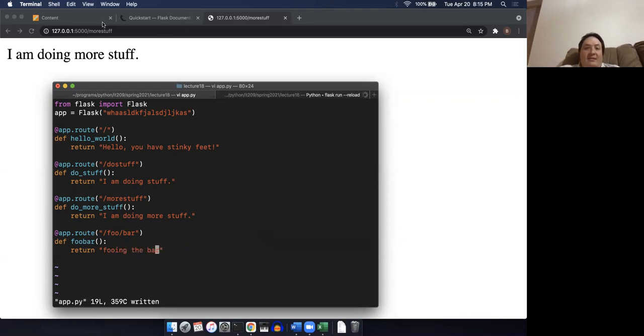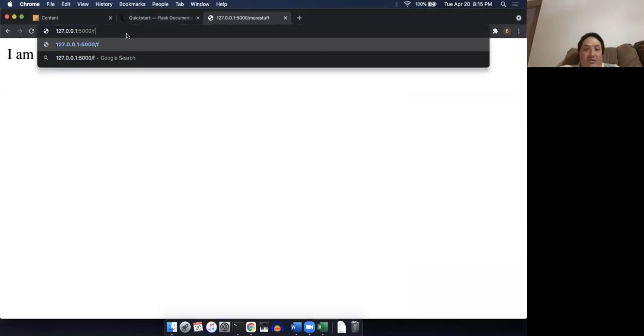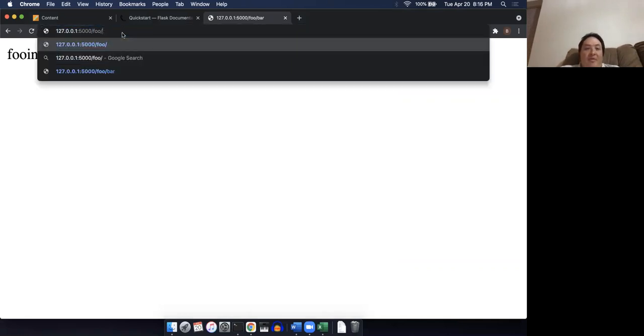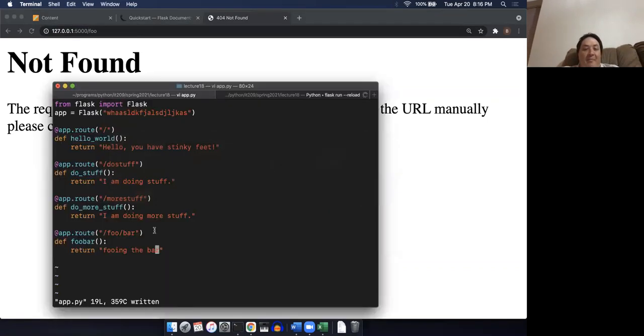Now if I go to /foo/bar, it says fooing the bar. If I just remove the bar, so now I just have /foo, then I get a not found because I don't have a path for handling just /foo. I'm only handling /foo/bar. But yes, you can.